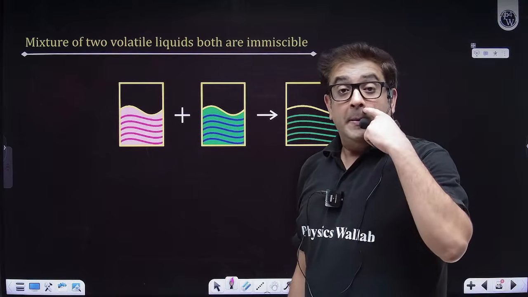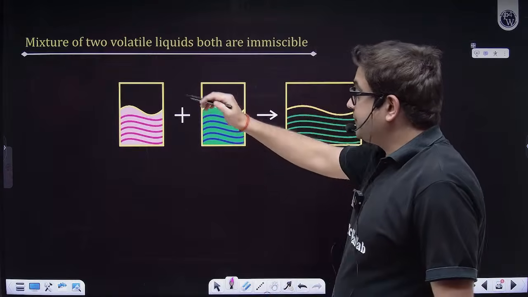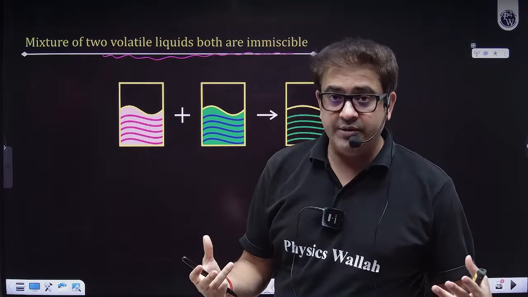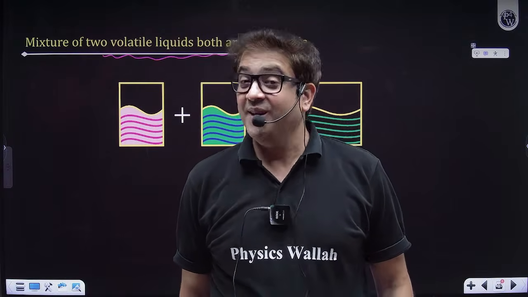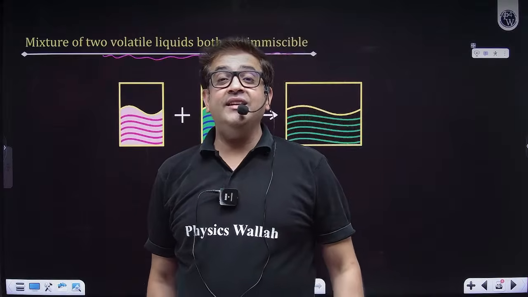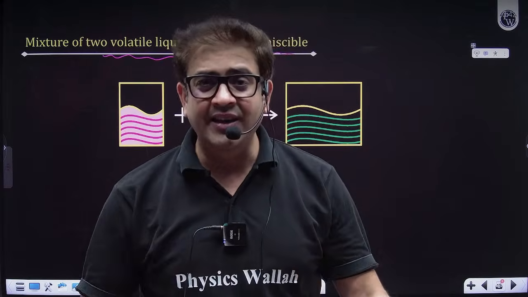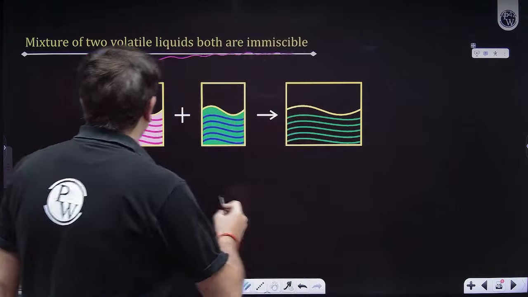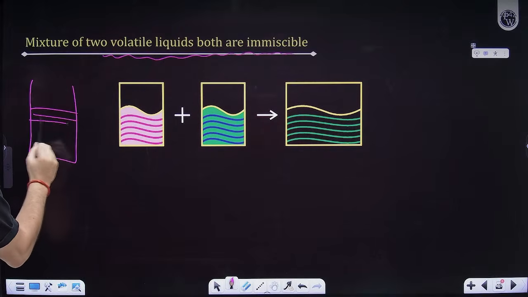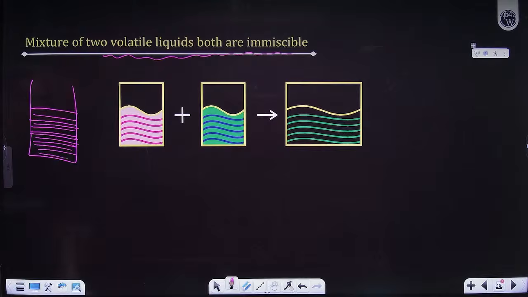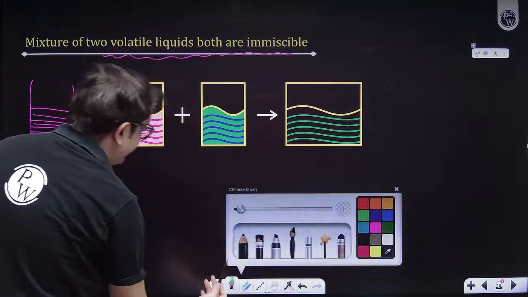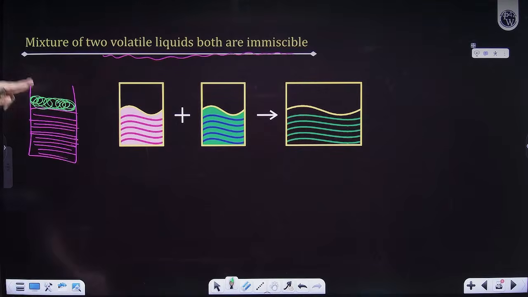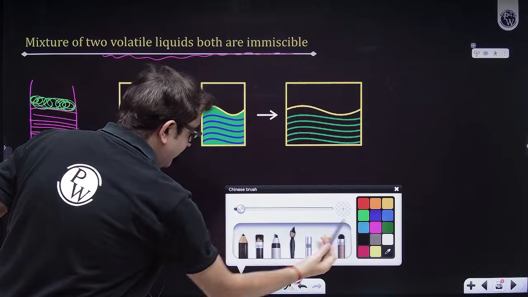Now, sir, now we know what an ideal solution and a non-ideal solution are. So for a mixture of two volatile liquids, sir, if they are liquids, are they always miscible? No, not always. I hope you have seen, in Diwali, most of the people do it. First they put water in a transparent glass jar, because water has more density, so it always settles at the bottom, and then they pour oil, and because oil has less density, it is always floating.